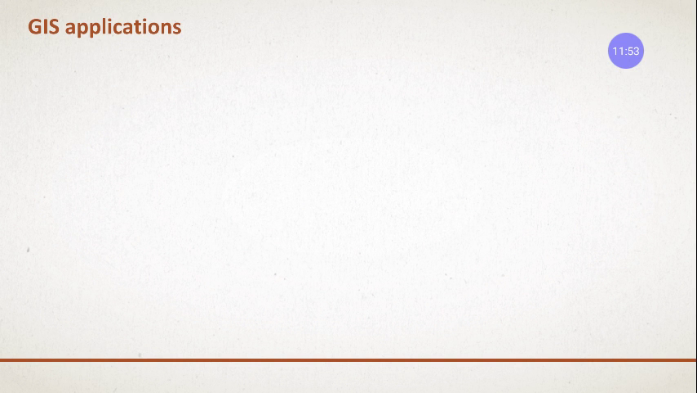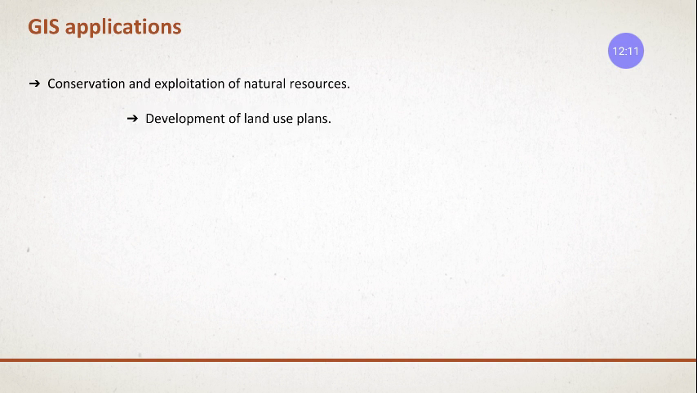Now, where are you going to use these GIS applications? Conservation and exploitation of natural resources. We can find out where the natural resources are, how much is available, whether it is depleting or whether it is in large quantity. Also that can be told, right? Extra information can also be told in that GIS system.